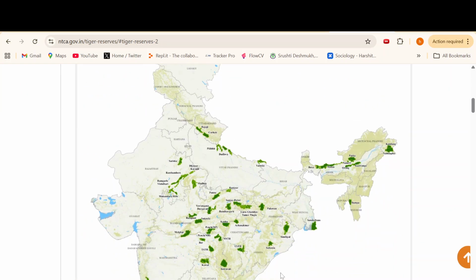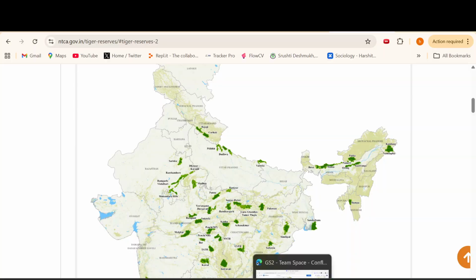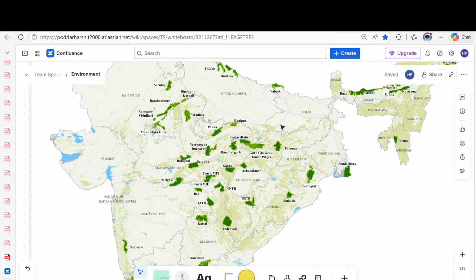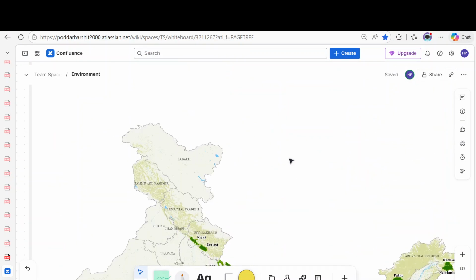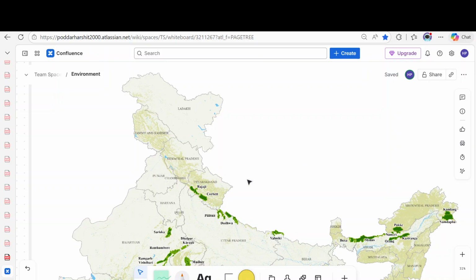So let me show you the map of all the tiger reserves. We have taken it from the direct official website of NTCA. In Uttarakhand we have the Jim Corbett National Park. This national park is the first tiger reserve that was launched as part of Project Tiger.